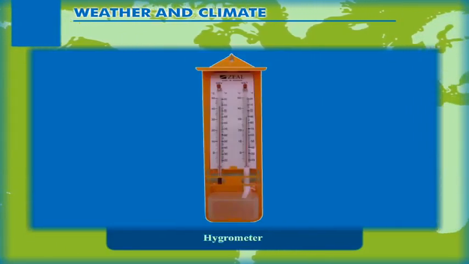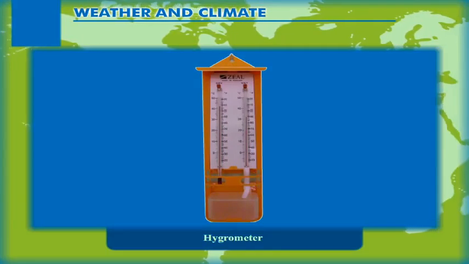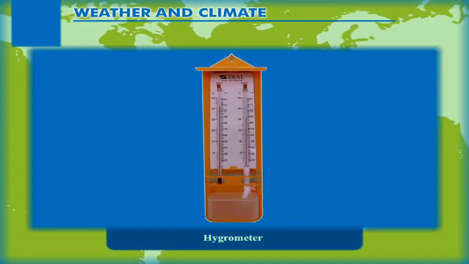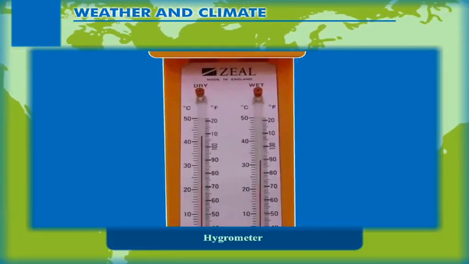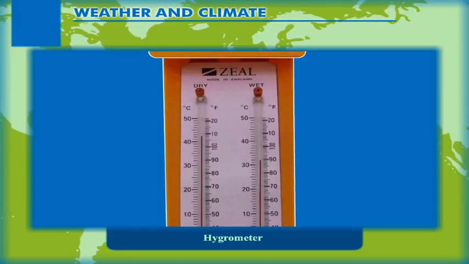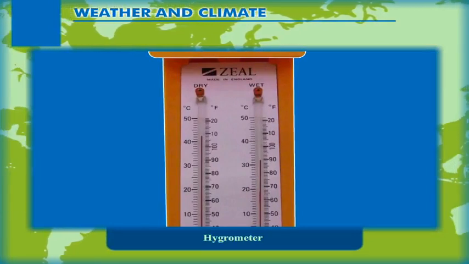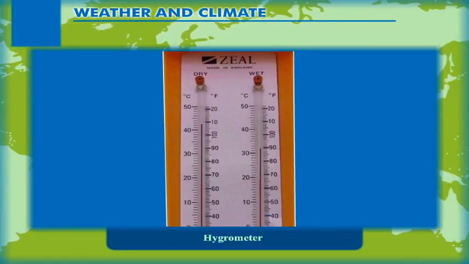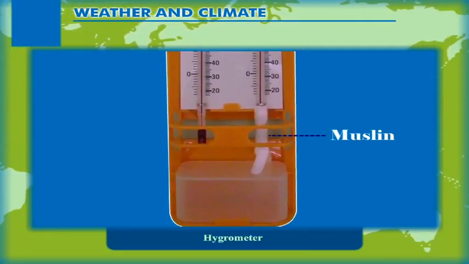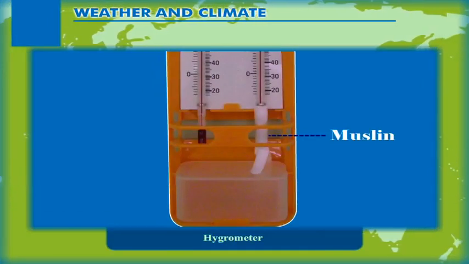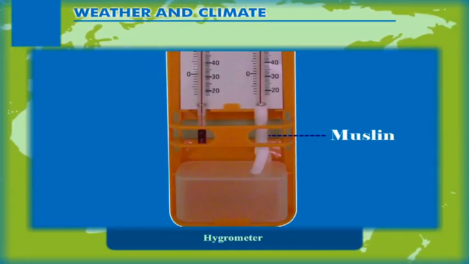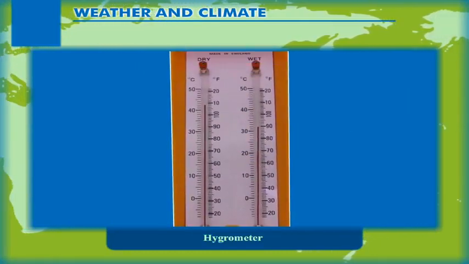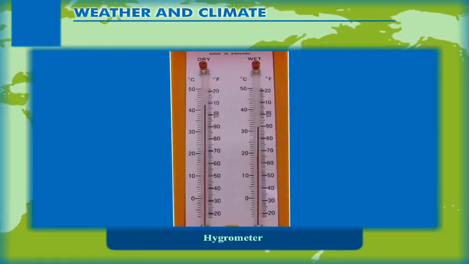Hygrometer. The instrument that is used for the measurement of humidity is the hygrometer or the dry and wet bulb thermometer. The dry and wet bulb thermometer consists of two thermometers of the same type. However, the bulb of one thermometer is wrapped in muslin which is wet. The muslin is kept moist by using a wick which is dipped in a container of water. The temperature of the wet bulb is lower than the dry bulb.